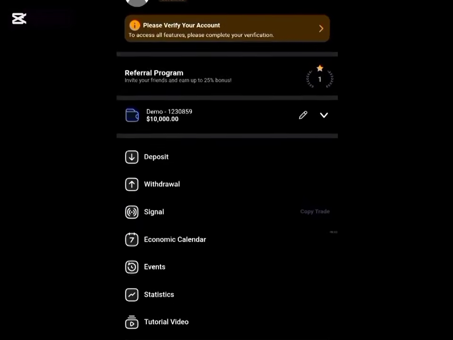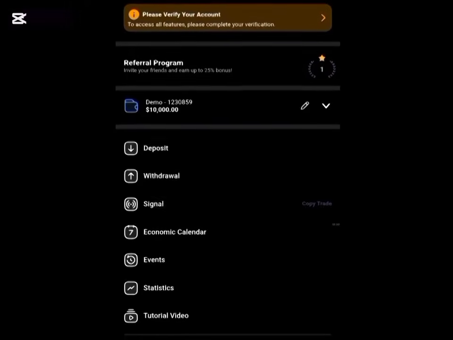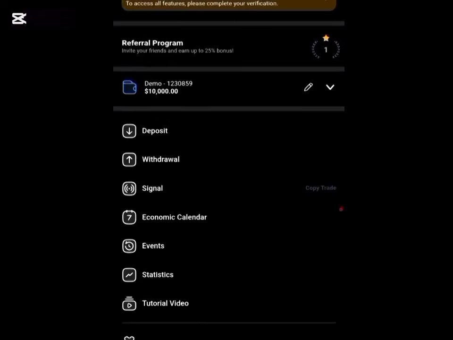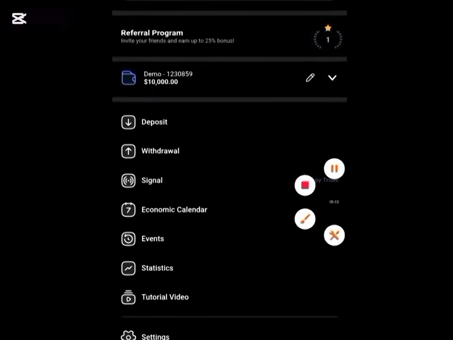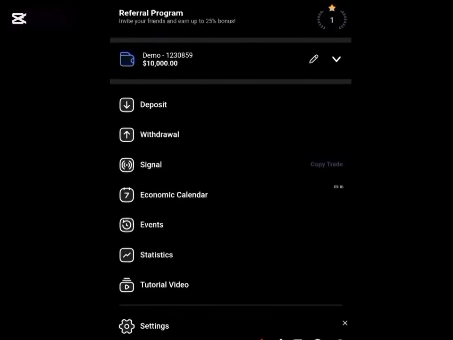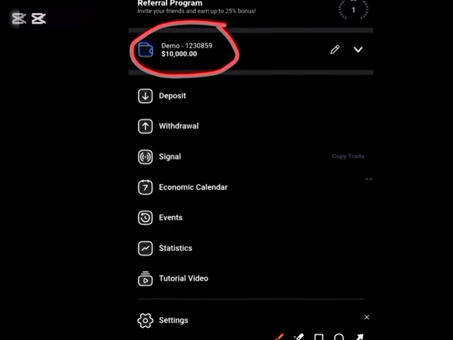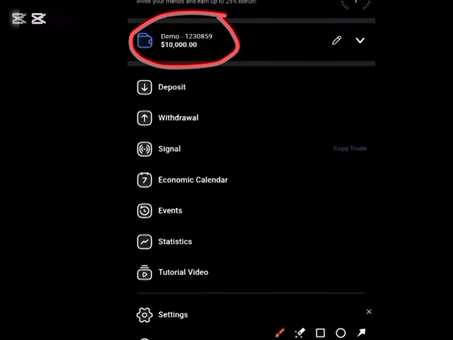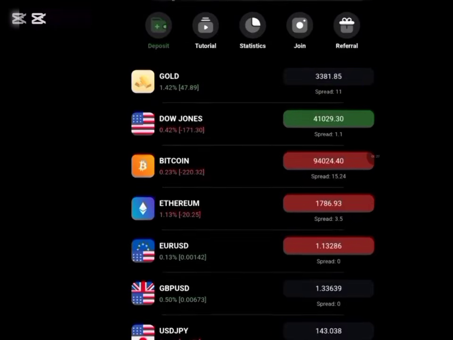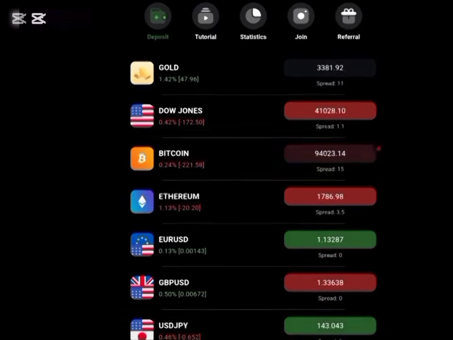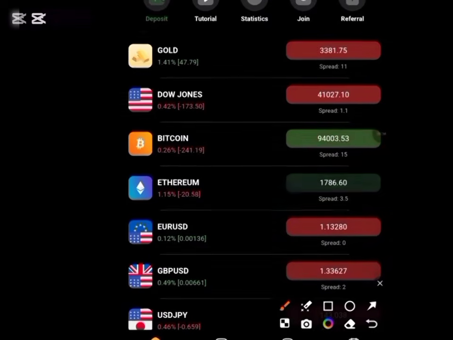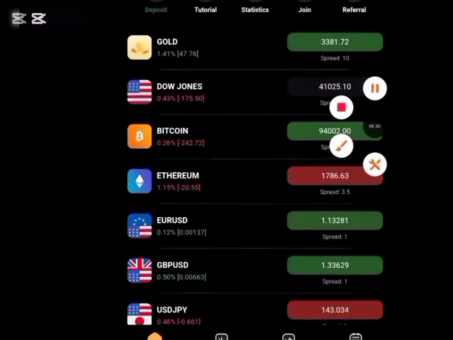The next thing you are going to do right here is verify your account. Once you verify your account, we can go ahead and get started with trading. You will notice on the right of the screen that this account is currently showing demo. Now, we want a real account. We are getting a real $100 no deposit bonus account. So you tap on it, then you click on real. Once you click on real, the $100 no deposit bonus will pop up on your screen. The next thing you are going to do is tap on it.